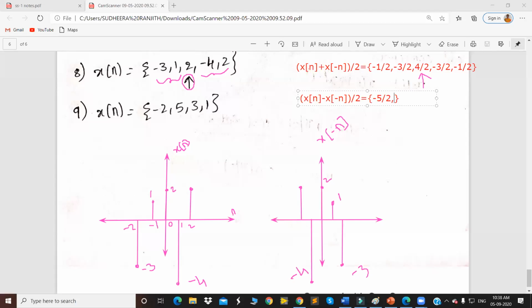5 by 2. Okay. 0. Yeah. Minus 5 by 2. Yeah. 5 by 2. Good. Right. This is the odd component.